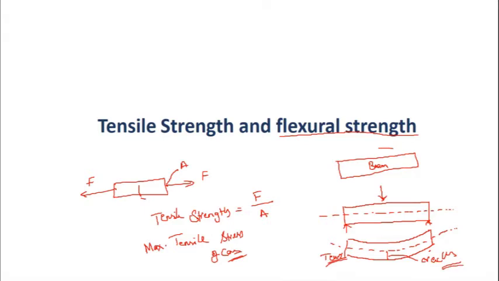So if the tensile strength of the concrete is less, this concrete is going to fail. The top layers are not going to fail because they are under compression, but the crack starts from the bottom due to tension. So if the concrete has high tensile strength, it is also going to have high flexural strength, because it is not going to fail by the development of cracks if the tensile strength is high, right? So let us see how we find out this tensile strength and flexural strength.